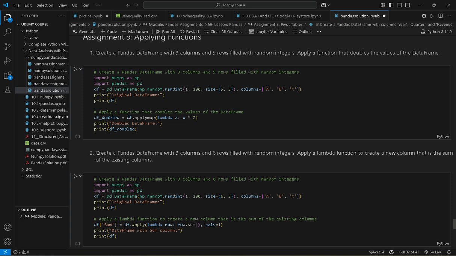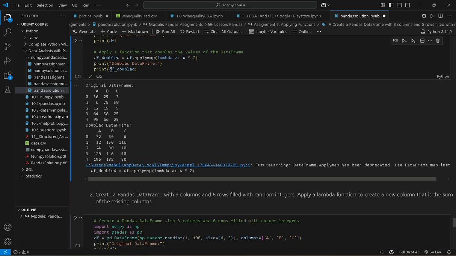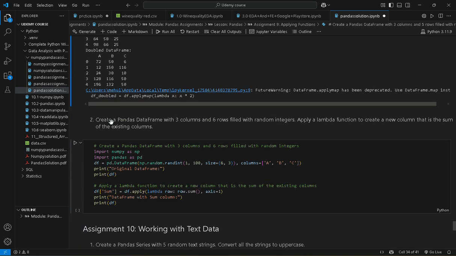We use the df.applymap function, in brackets this is our lambda function, lambda x, x into 2, because we have to double the data. So this is our output. See this here, 36 into 2 is 72, 25 into 2 is 50, 3 into 2 equal to 6. So this is our output.